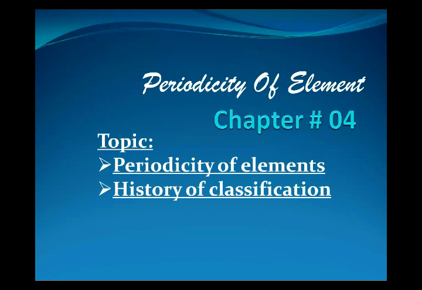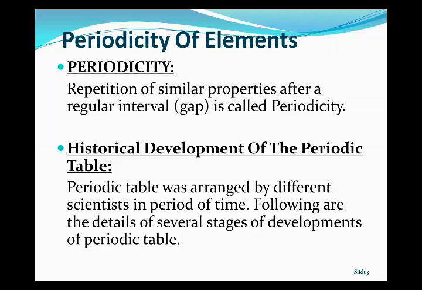Now, the periodicity of elements. First of all, the definition. What is an element? An element is a substance that cannot be broken down into simpler substances by chemical means. Moreover, we can say that an element is composed of atoms that have the same number of protons in their nucleus as all other atoms of that element. This is the definition of element.